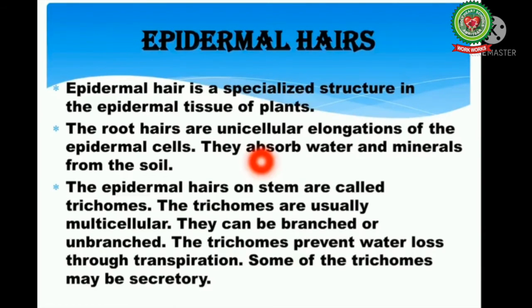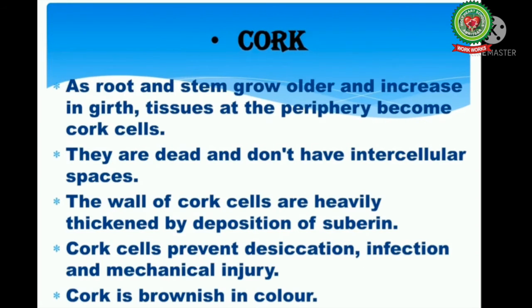The next structure of epidermal tissue includes epidermal hairs. They are also called trichomes. Epidermal hair is a specialized structure in epidermal tissue of the plants. The root hairs are unicellular elongations of epidermal cells. They absorb water and minerals from the soil. The epidermal hairs on the stems are called trichomes. The trichomes are usually multicellular. They can be branched or unbranched. The trichomes prevent water loss through transpiration. Some of the trichomes may be secretory in function.